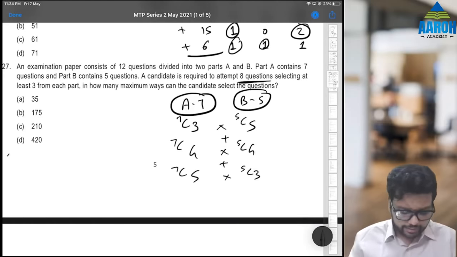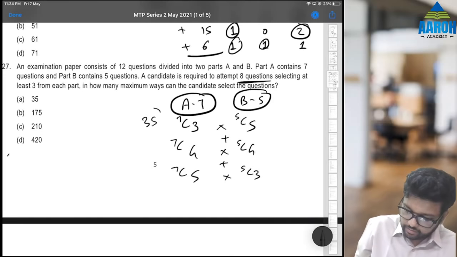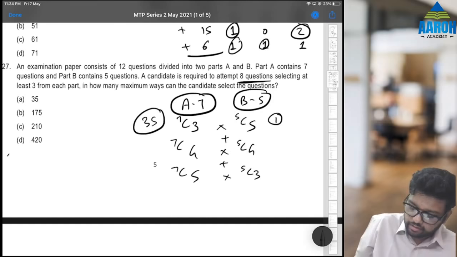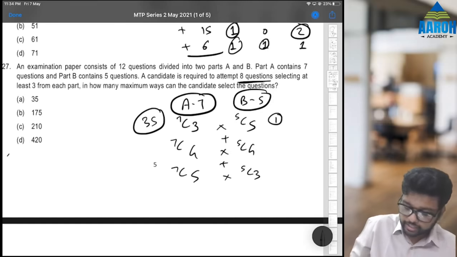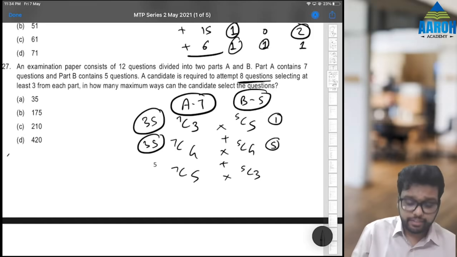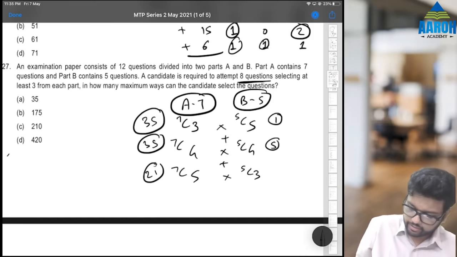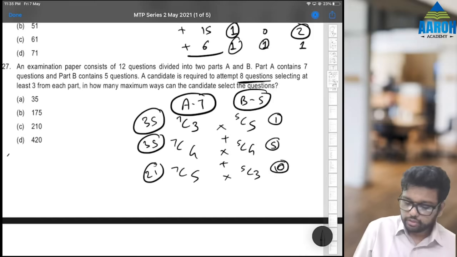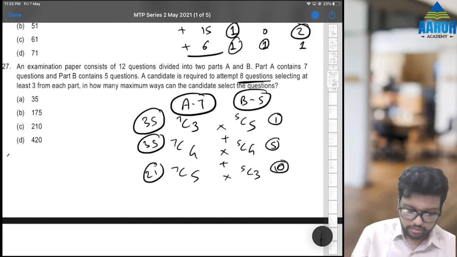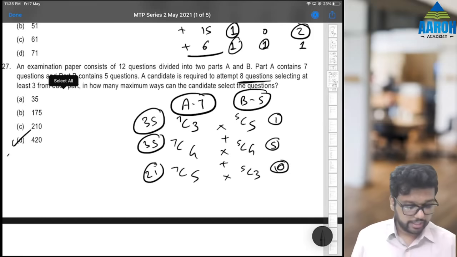So let's calculate that. 7C3 is 35 into 5C5 is 1 plus 7C4 is again 35 ही होगा. 5C4 is 5. 7C5 is 21 and 5C3 is 10, I guess. Correct. So answer will be 35 into 1 M plus, 35 into 5 M plus, 21 into 10 M plus. If we press MRC we get 420, which is the correct answer.